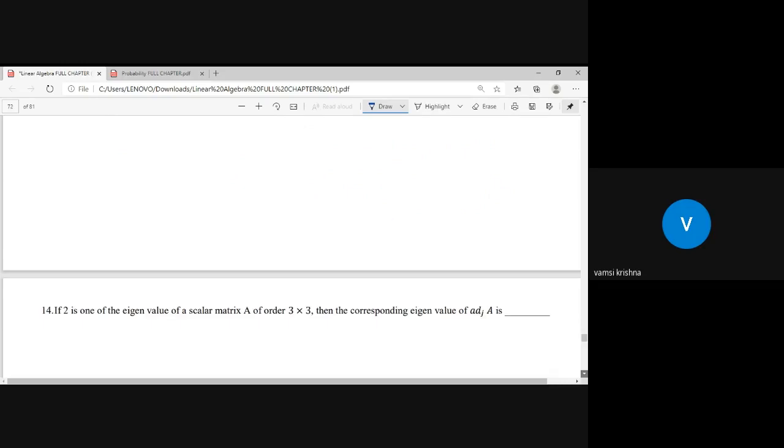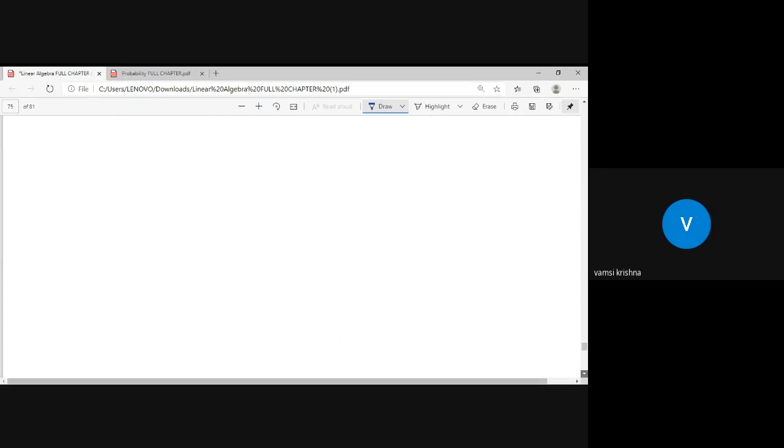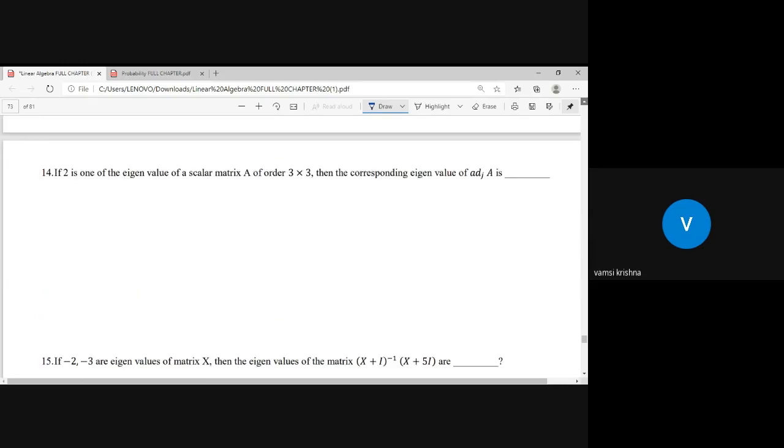Now my next question is this. If 2 is the eigenvalue of the scalar matrix A of order 3 by 3, then the corresponding eigenvalue of adjoint A. Adjoint A, I hope you remember this.